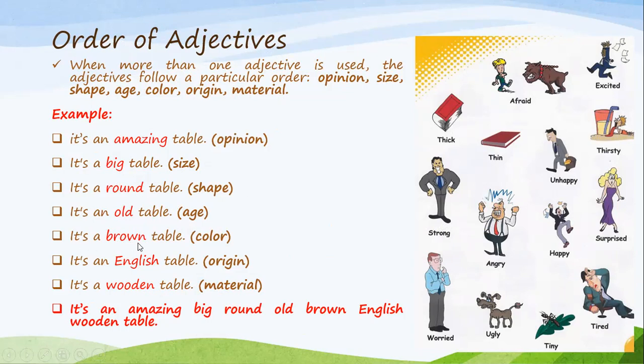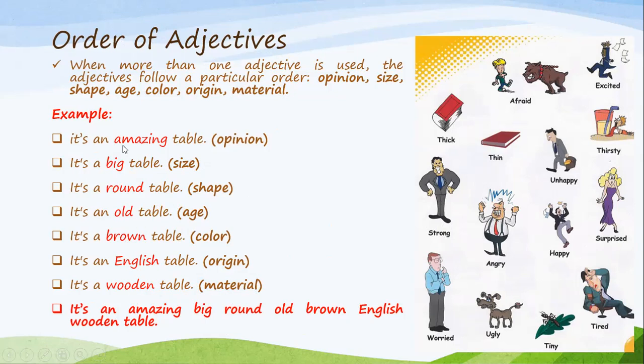And then it's a brown table. Brown is describing the color. It's an English table. English is an adjective, and as you can see, a proper adjective that's capitalized, and it's describing the origin. And then it's a wooden table. Wooden is describing the material. This table is made of wood.